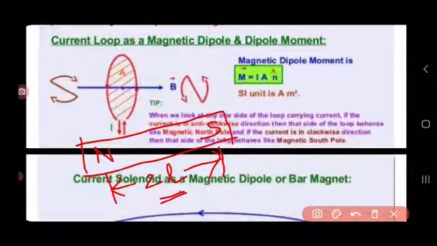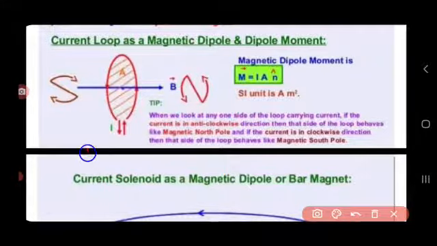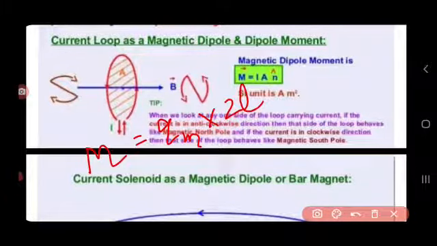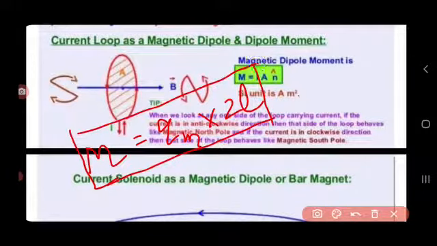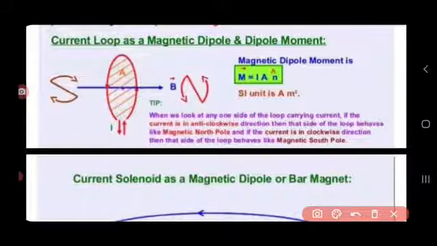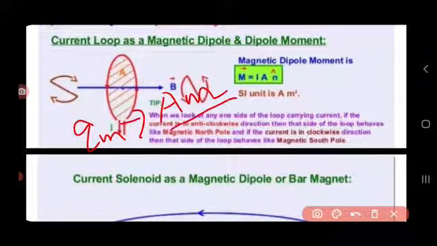The SI unit of pole strength, that is Qm, is ampere meter. So the SI unit of dipole moment M is equal to Qm, that is ampere meter, into distance, meter. So what will be the SI unit of magnetic dipole moment? That is ampere meter square. This is the SI unit of dipole moment. Dipole moment is a vector quantity.